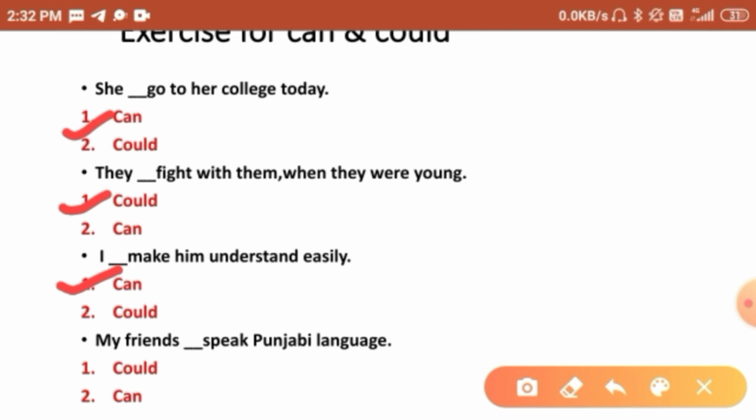So the right answer is can, because it is the ability. My friends can speak Punjabi language. It is the ability.